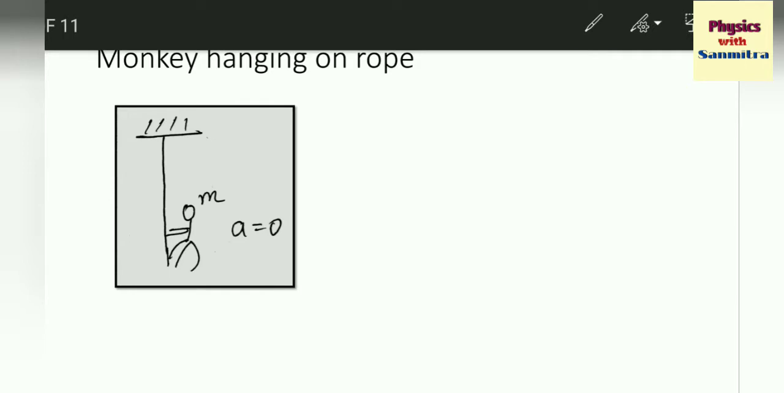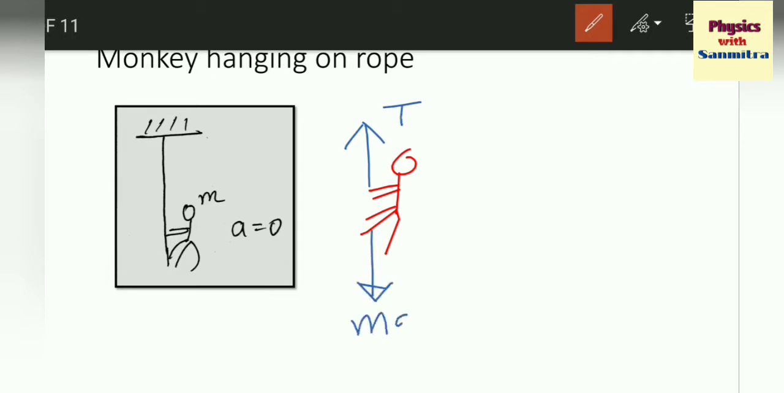Here is the monkey. Let's draw the free body diagram of the monkey; always draw the free body diagram. Tension T is acting upwards and the mass of the monkey is m, so mg is acting downwards and it is in equilibrium. There is no acceleration involved, so T is equal to mg.